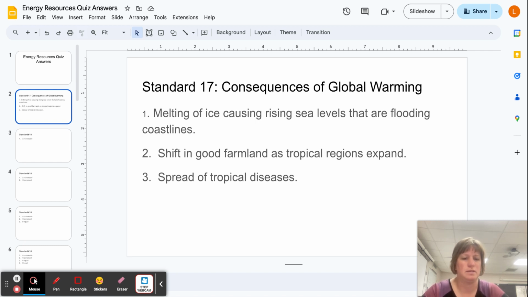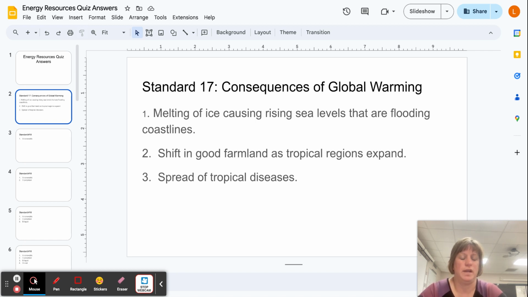Melting ice causing sea level to rise, flooding coastlines, is definitely one. Notice it doesn't just say flooding, it's the sea level rise causing flooding. Farmland has shifted, agriculture has been impacted. We know winters are coming later. We're having earlier springs, and that's actually not good for fruit crops because they can freeze easier with that spring coming earlier and the blooming sooner.